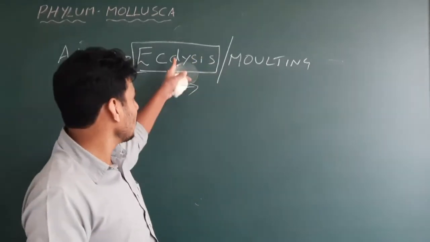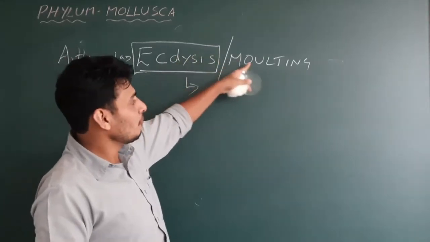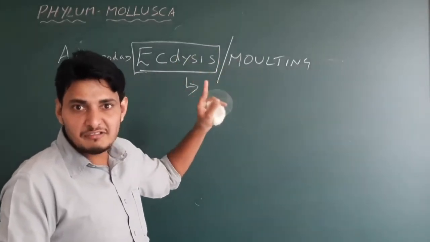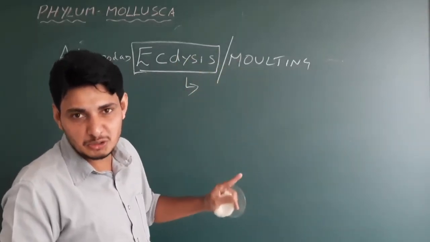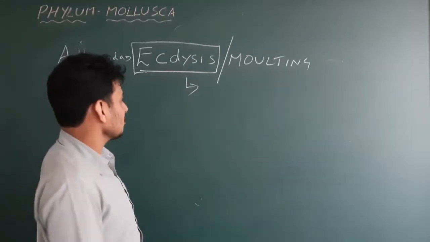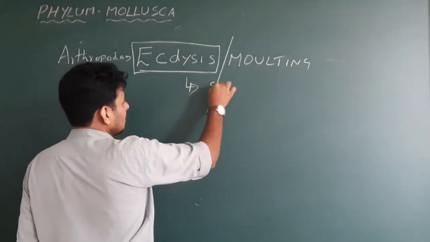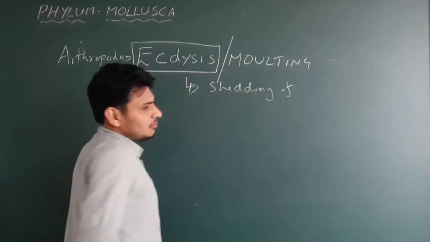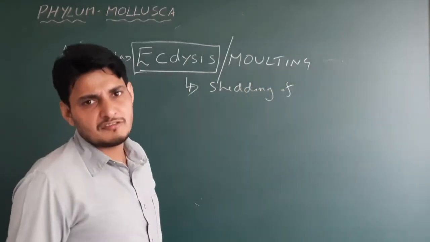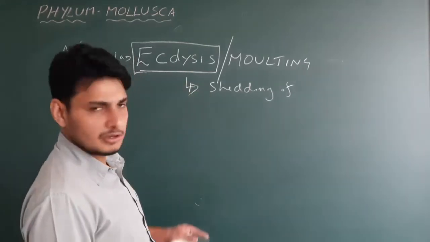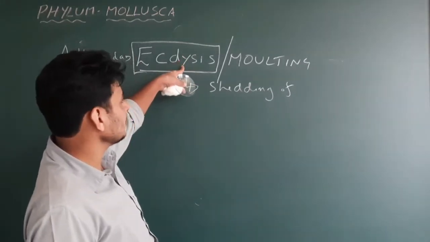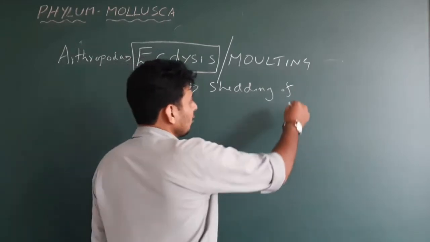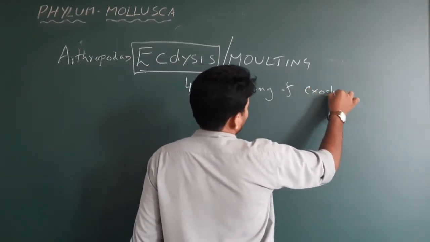Got it? That is called ecdysis or molting. So it is a very, very important characteristic of the phylum Arthropoda. I don't know how I forgot this. Please note this. It is nothing but shedding, removal. It's like skin casting in the case of snakes. Similar. For Arthropoda the term is ecdysis, shedding of the exoskeleton.